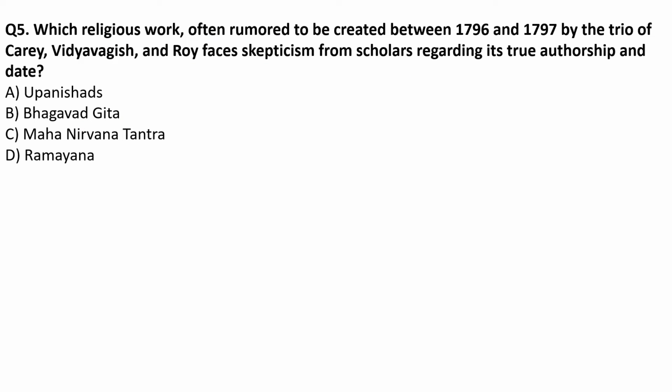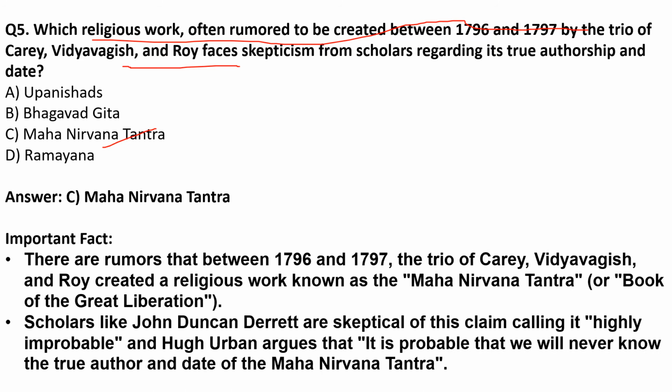Which religious work, often rumored to be created between 1796 and 1797 by the trio of Carey, Vidyavagis and Roy, faces skepticism from scholars regarding its true authorship and date? Options are Upanishads, Bhagavad Gita, Mahanirvana Tantra, Ramayana. The correct option is option C, Mahanirvana Tantra.